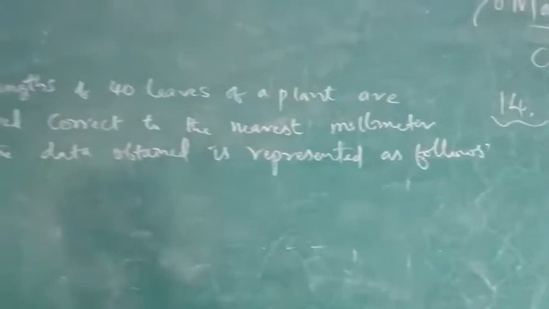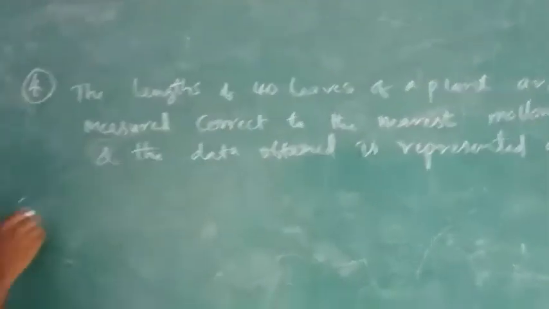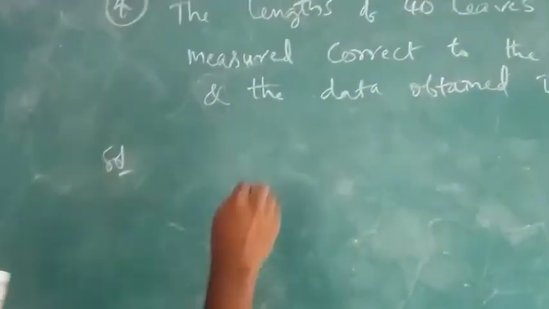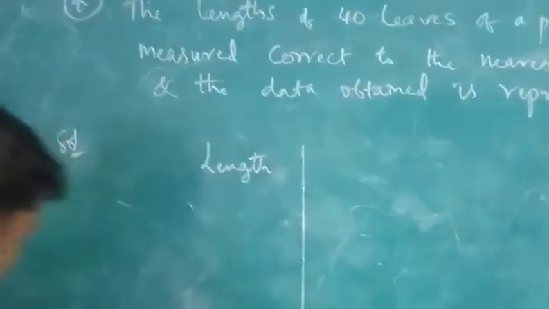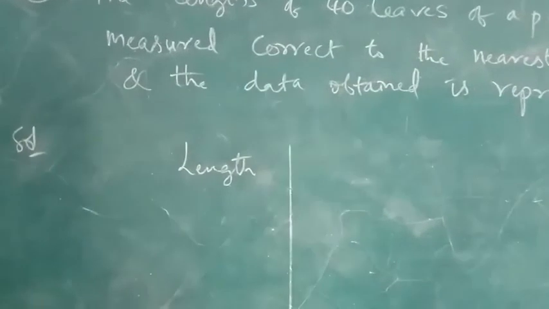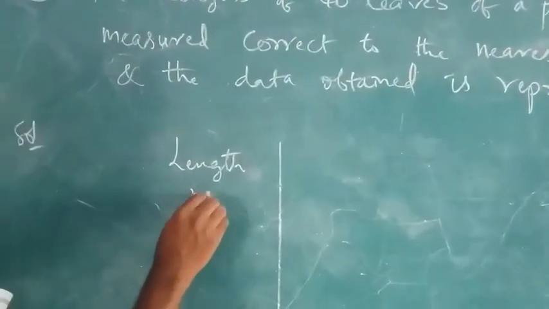So here data is given. I am writing the solution here. First column he gave is length. We are finding the median only. Find the median length of the leaves. He gave length in mm, that is millimeter.